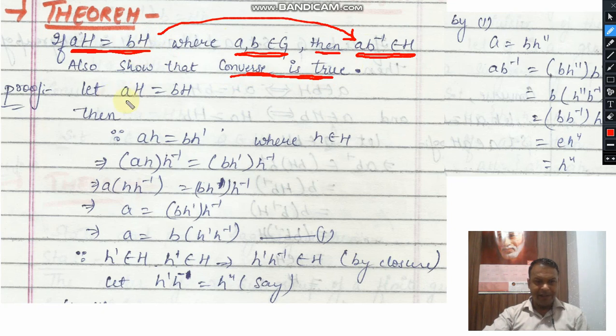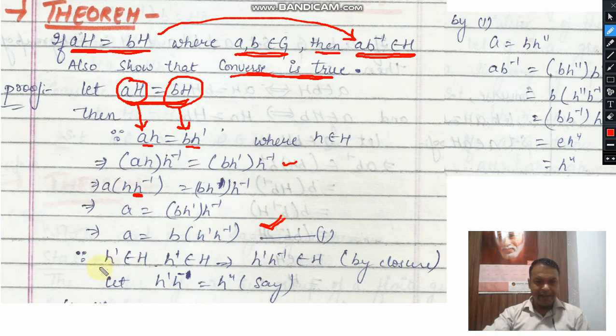It means the necessary condition. Here it is given that AH equals BH. Since these two cosets are identical, one element of this coset will be equal to one element of BH. Let us suppose Ah is the element of the first coset and Bh' is the element of the second coset, and these two elements are equal. So here again we multiply both sides by h inverse and apply the associative property, and we get equation 1, the same equation we proved in our previous theorem.